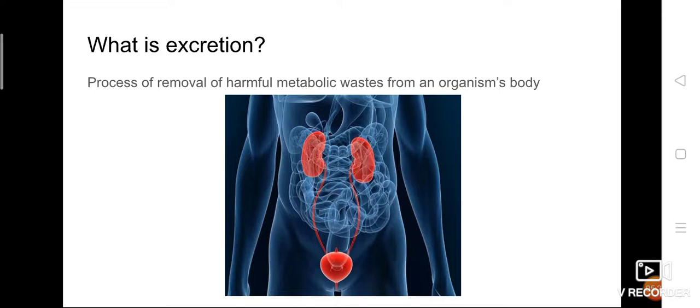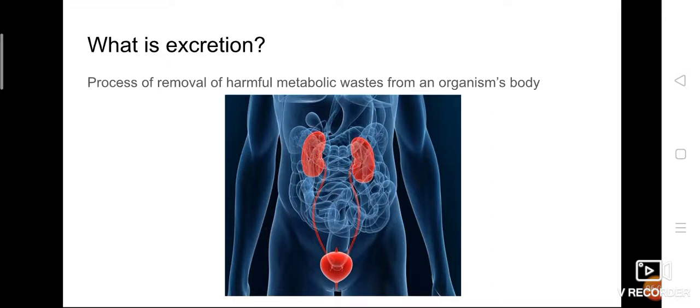So what is excretion? From the previous slide, we understand that it is the process of removal of harmful metabolic waste from an organism's body. Organisms might be any animals or plants, human beings, insects, reptiles, aquatic animals, whatever it be. The harmful metabolic waste should be removed.